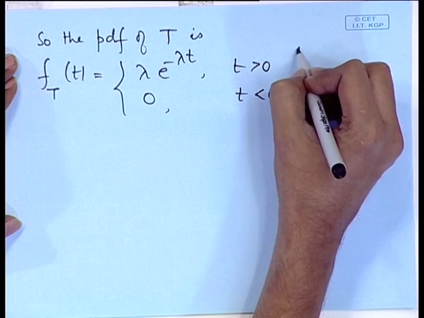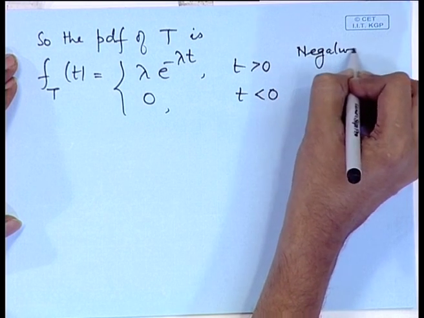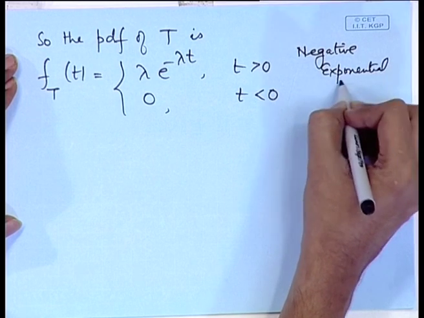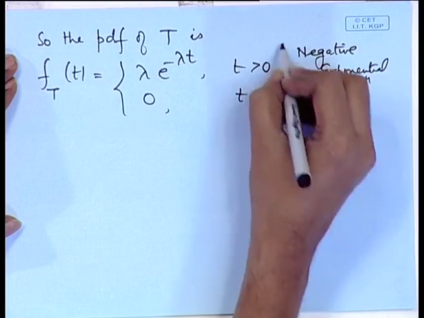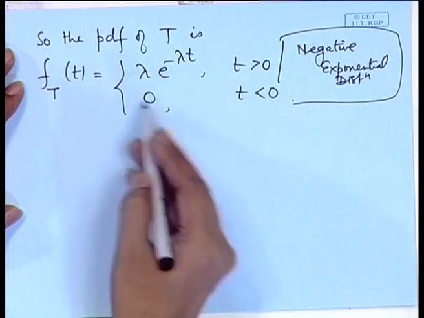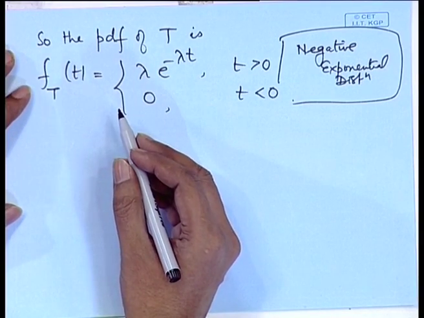This is known as negative exponential distribution. So, this is a continuous distribution, and this distribution arises as the distribution of the waiting time in a Poisson process for the first occurrence of the event, whatever occurrence we are trying to observe. Naturally, we would like to look at the properties of this distribution.